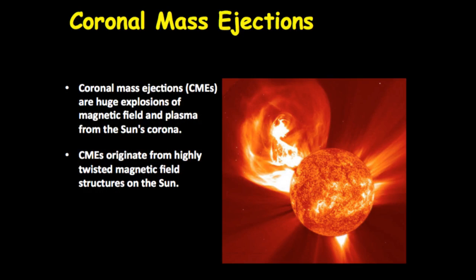CMEs, or coronal mass ejections, are similar to solar flares but are much more massive explosions that originate from highly twisted magnetic field structures in the corona. One of the largest of these, seen by British astronomer Richard Carrington, occurred in 1859. It was so powerful that auroras were seen as far south as Cuba. Telegraph systems were disrupted. If a similar CME occurred today, it could knock out our electric power for months.